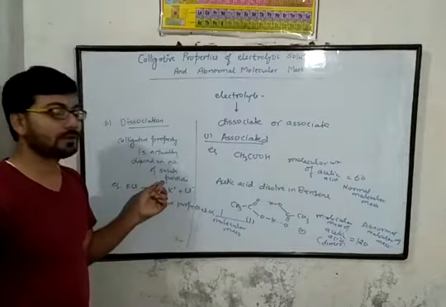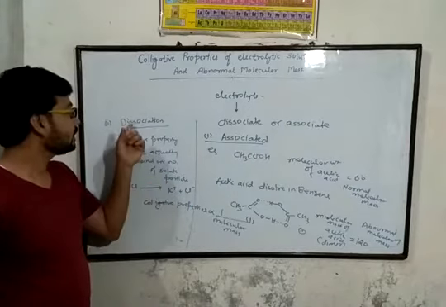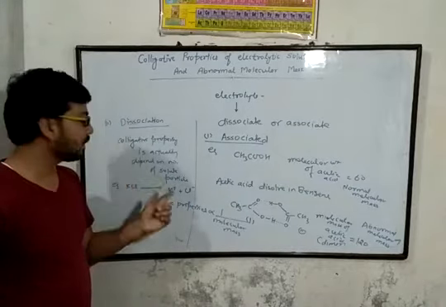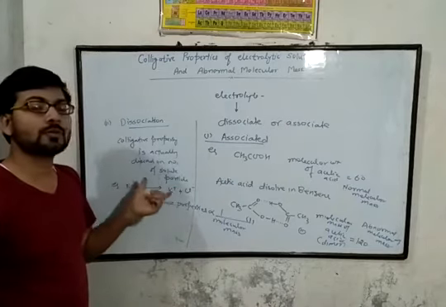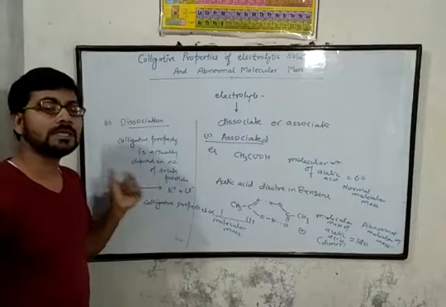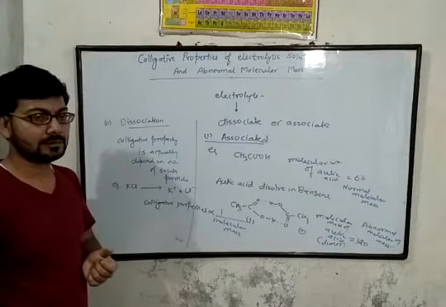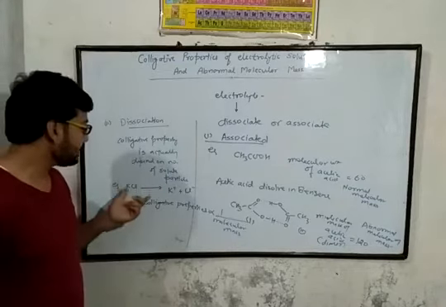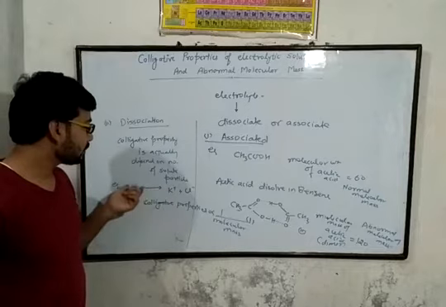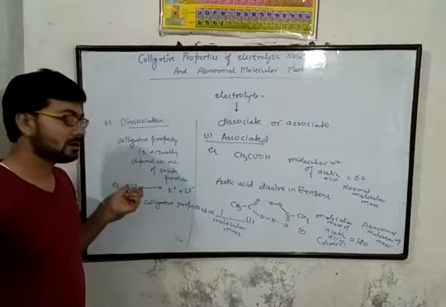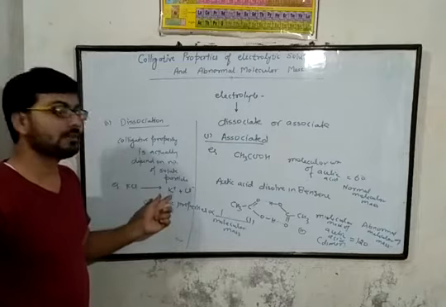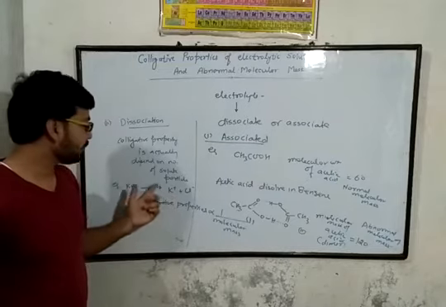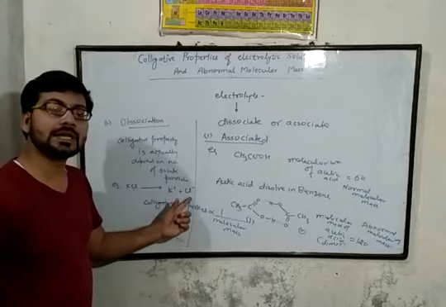But in case of dissociation, the number of particles increases. That's why the colligative properties increase. In this case, KCl has a different molecular mass because it is dissociated.